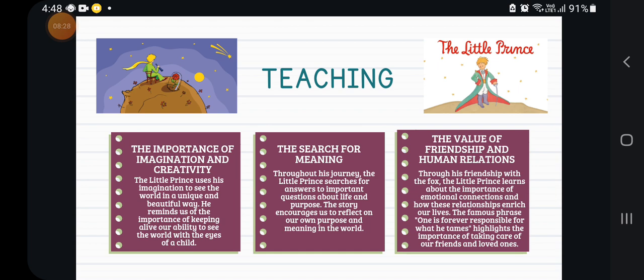The little prince takes care of his rose. The rose is very important to him. It makes the rose unique in all the world. The rose is only unique for him, and so he decides to take care of the rose.